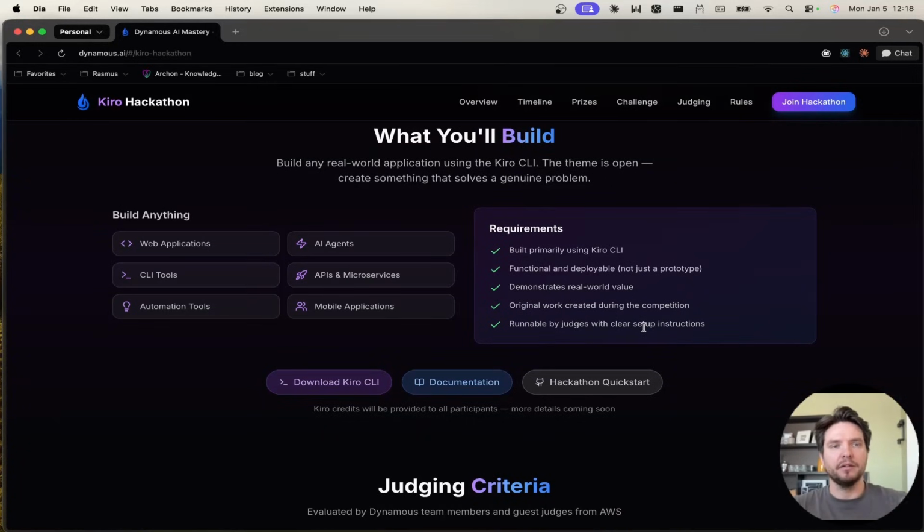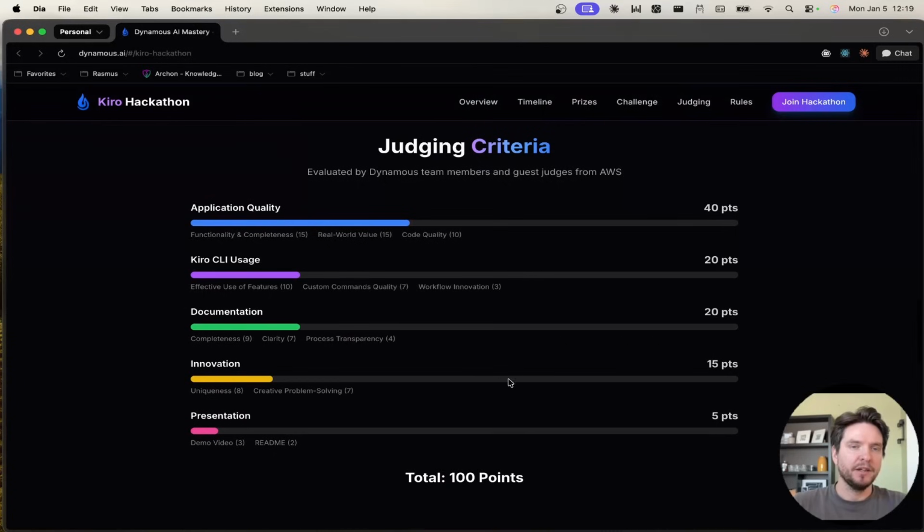So this is a hackathon that runs through most of January, like I think something like 15 days. So you really have time to build something impactful and meaningful here. So if we dig into the judging criteria, it will be judged on 5 different criteria. So application quality, the quality of your application. How did you use the Kiro CLI or the IDE? So make sure that you document everything. What are the commands you use? Think about your workflow and things like that, the completeness of your documentation and how transparent your application is.